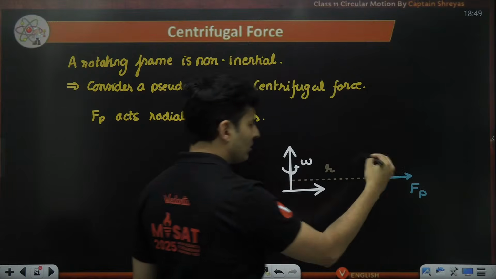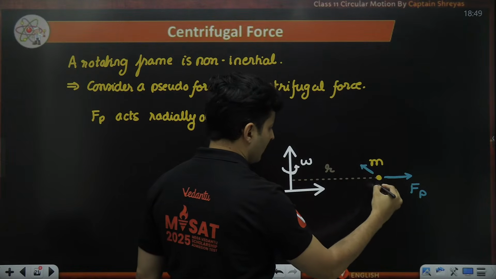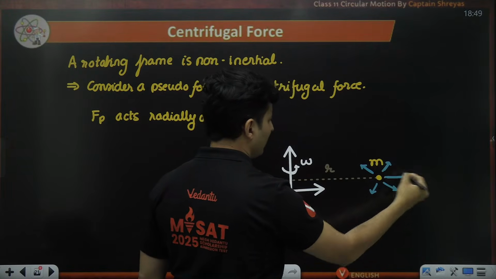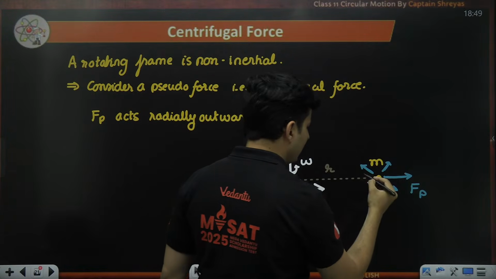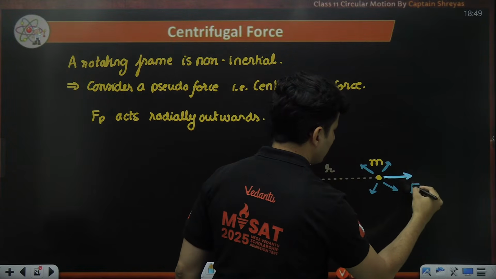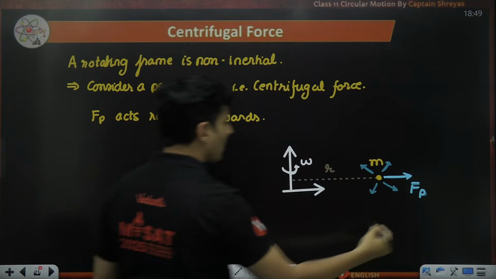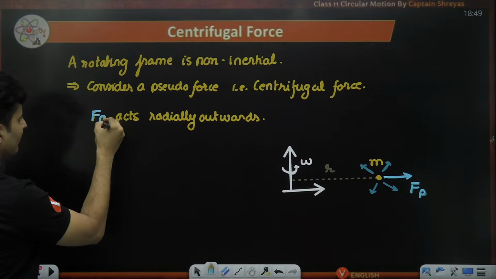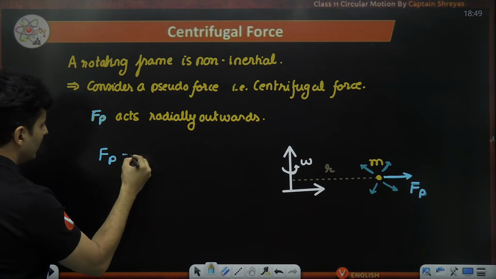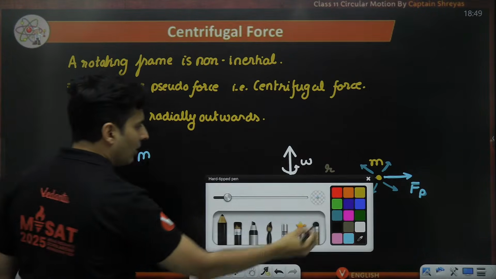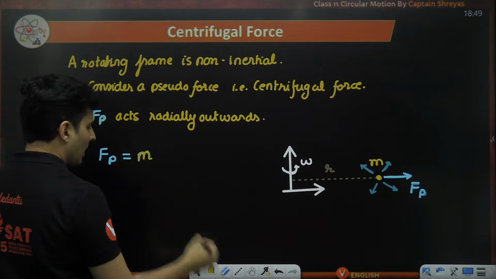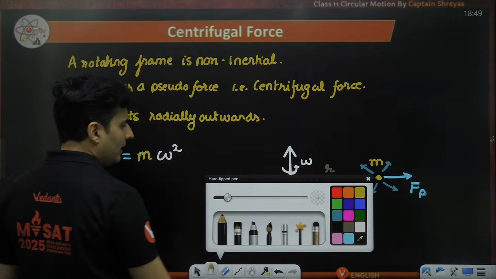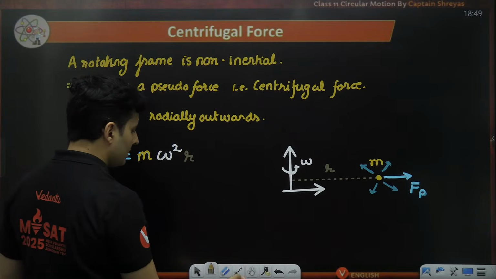There will be other forces also, not showing that. I'm mainly considering the centrifugal force exclusively over here. The centrifugal force will always act radially outwards, and its magnitude is the mass of the object, m, into the angular speed squared, omega square, into the radius, the distance from the axis.